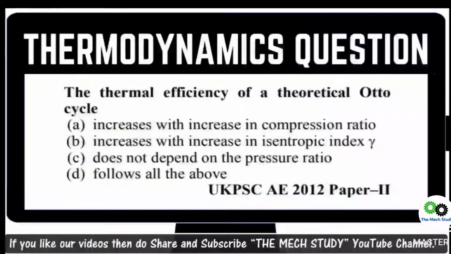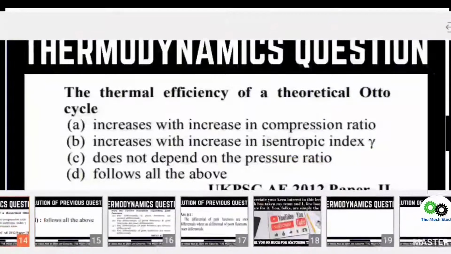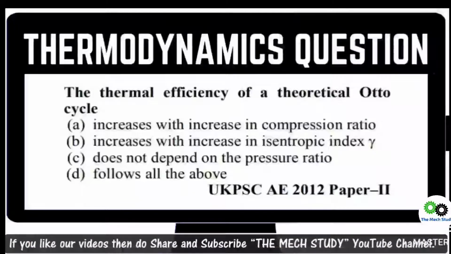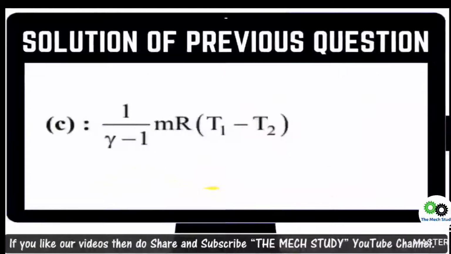So going ahead with the next question: the thermal efficiency of a theoretical Otto cycle depends upon the formula which you remember, like efficiency is equal to 1 minus 1 upon r raised to gamma minus 1, where r is the compression ratio, that is option 1. You need to depend on the thermal efficiency. Next question, gamma was the isentropic index. You find both options, option A and option B, so definitely you are left with only the second, third and fourth. Then option D is the right option for this question.